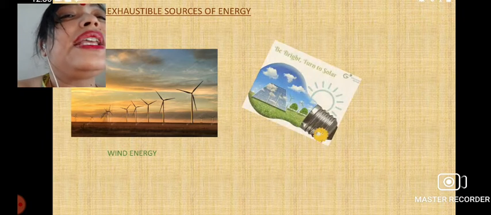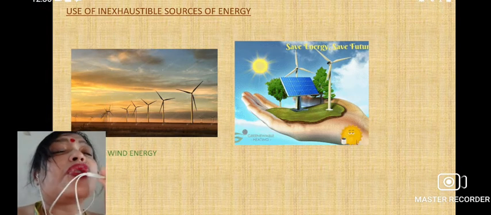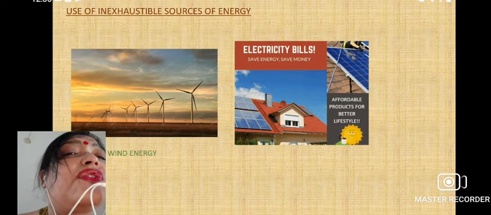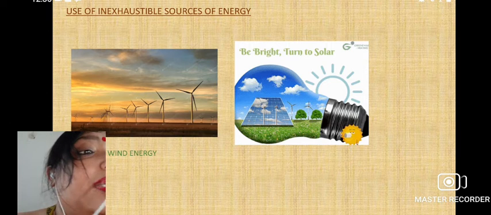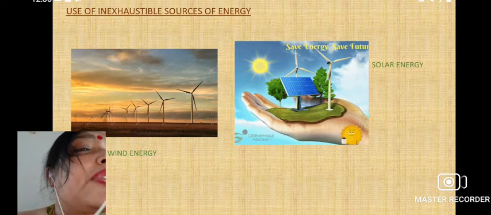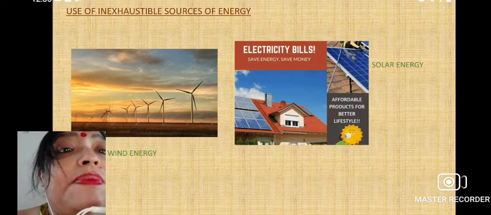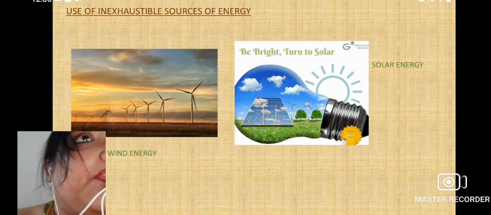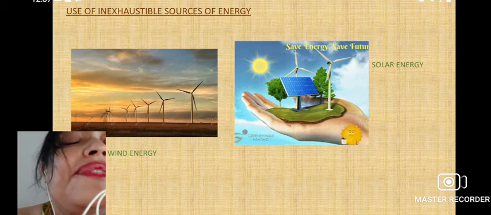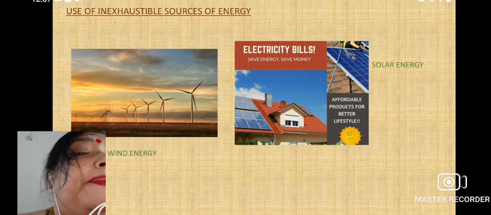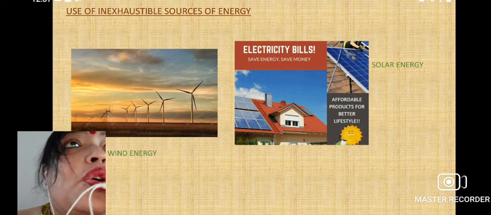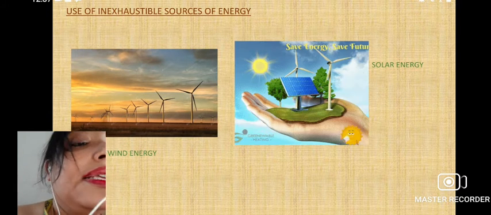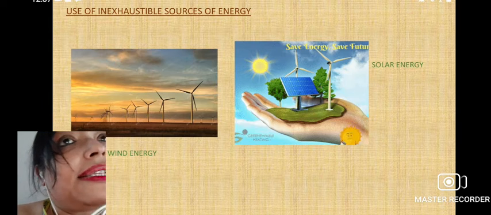For this reason, we should always promote the use of inexhaustible, or what we can say, renewable sources of energy. Now a question comes, what do you mean by inexhaustible? Inexhaustible means that it is not finished. Another name for it is renewable. For example, here you can see solar and wind energy. So long as there will be earth and atmosphere, sunlight will be there and wind energy would be there.